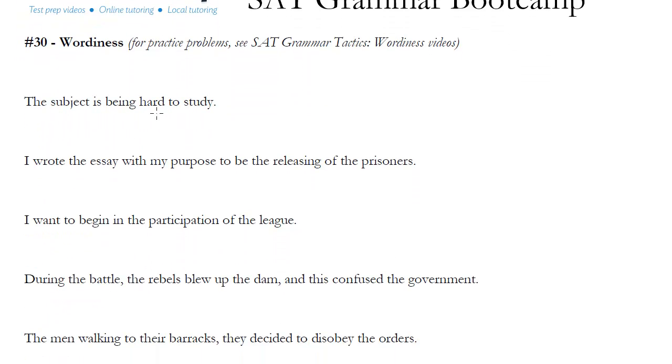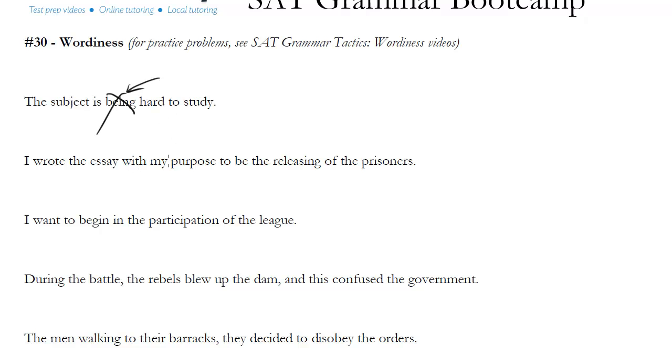The subject is being hard to study. So notice we would rather just say the subject is hard to study. Being is generally a word that's used to create fragments, and for wordiness, here it's being used to make a wordy sentence. It's completely unnecessary to have it here. All we have to say is the subject is hard to study.